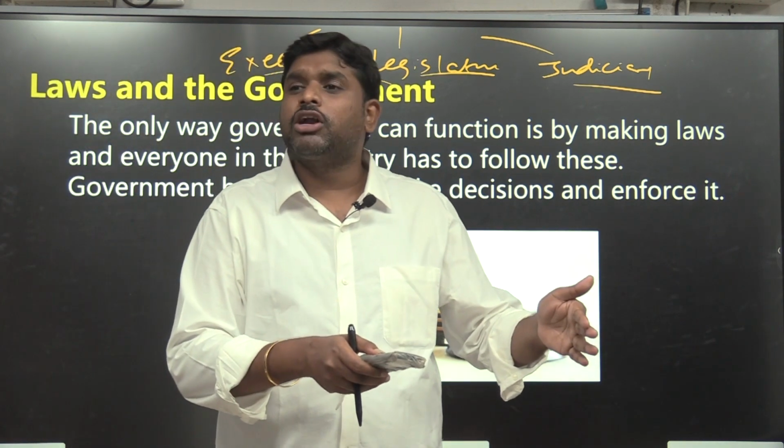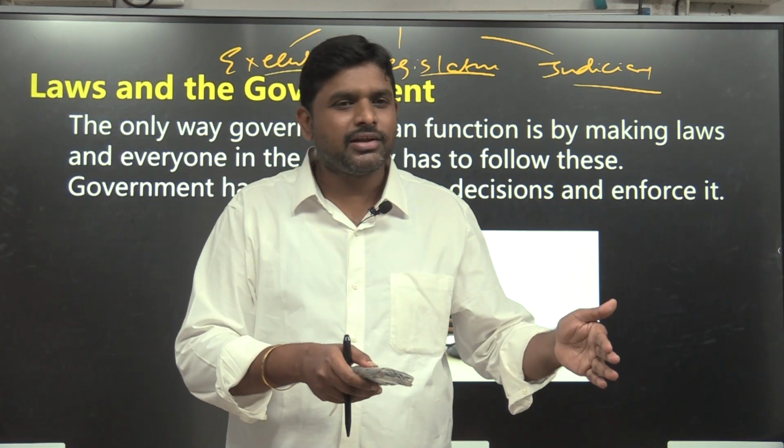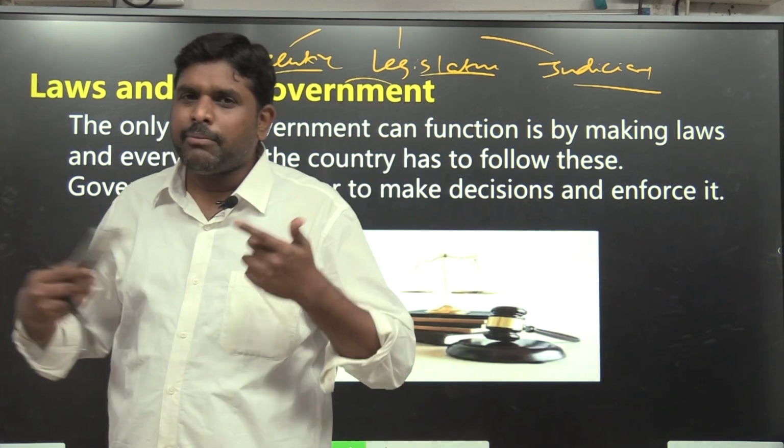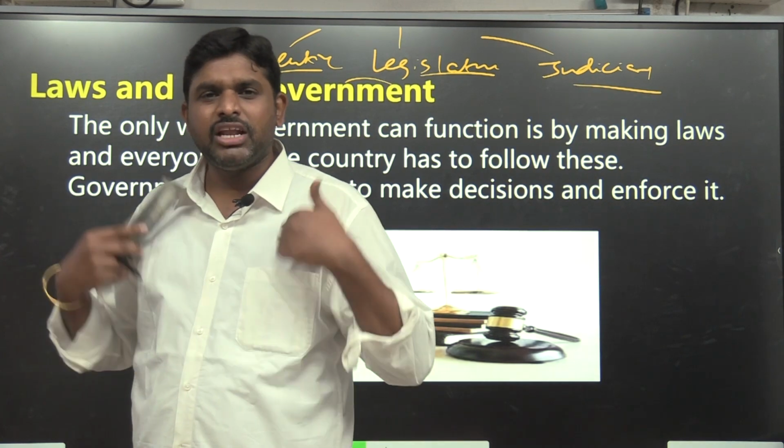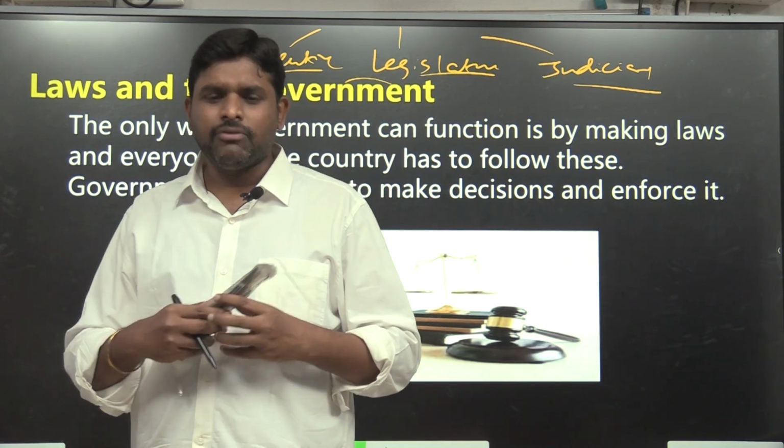And the government is a separate body, like what? The Council of Ministers headed by the Prime Minister. Suppose I am the implementer and I am also the rule maker. I myself am the government, I myself am the rule maker, I myself am the legislature and the executive. Then what will I do?